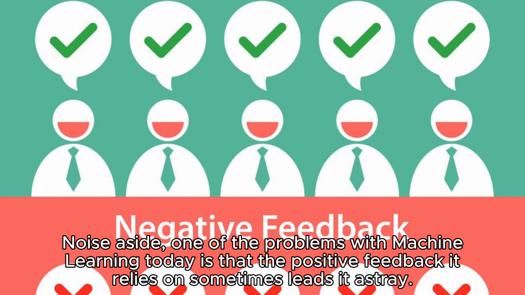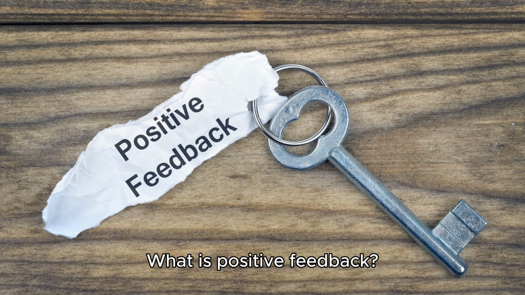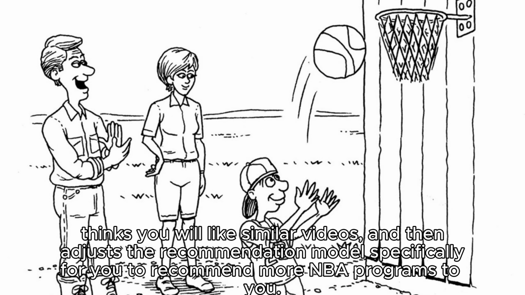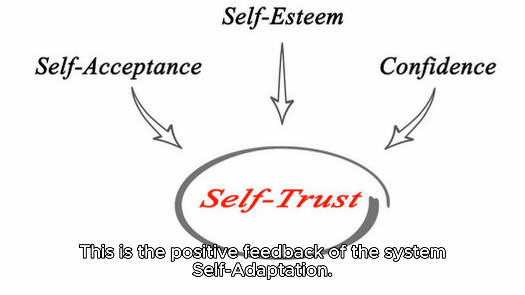Noise aside, one of the problems with machine learning today is that the positive feedback it relies on sometimes leads it astray. What is positive feedback? For example, if you watch a few short NBA basketball videos on a short video website, the system gets some feedback, thinks you will like similar videos, and then adjusts the recommendation model specifically for you to recommend more NBA programs to you. This is the positive feedback of the system self-adaptation.